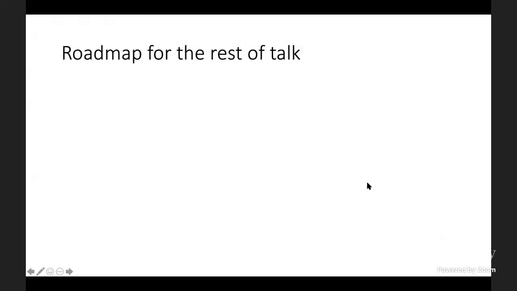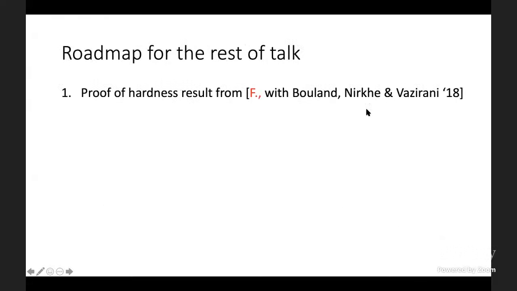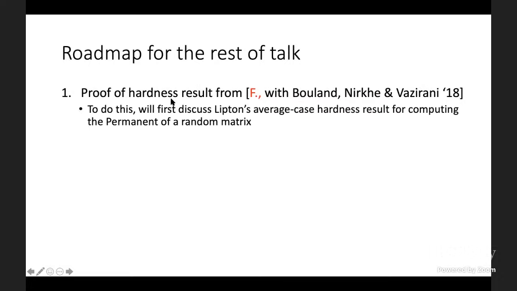Okay, so let me give a roadmap for the rest of the talk. First, I'll review our result from 2018 and the hardness result. And to do this, we'll first discuss Lipton's average case hardness result for computing the permanent of a random matrix.